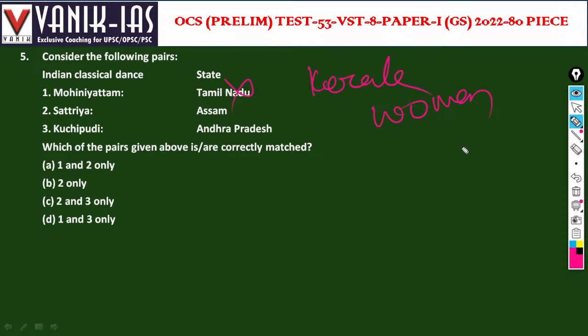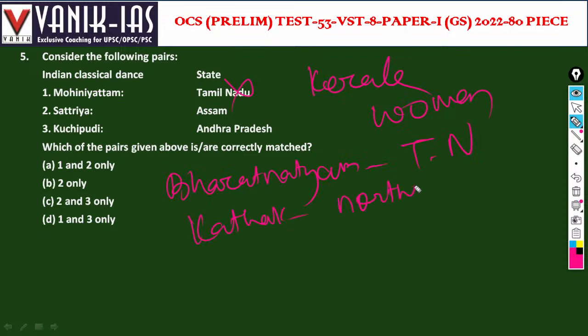Kuchipudi belongs to Andhra Pradesh. Okay. Various regional dance forms are very important. The classical dances, for example, Bharatanatyam, belongs to Tamil Nadu, right? Kathak is from northern India.